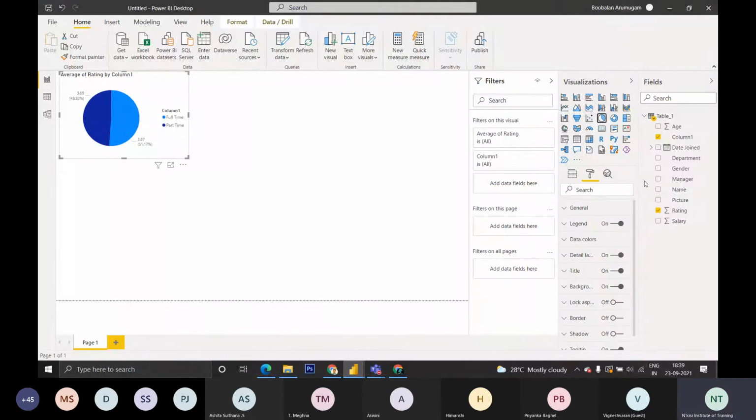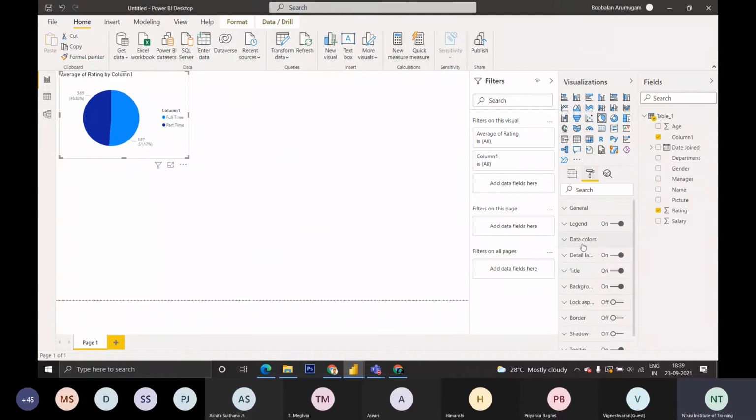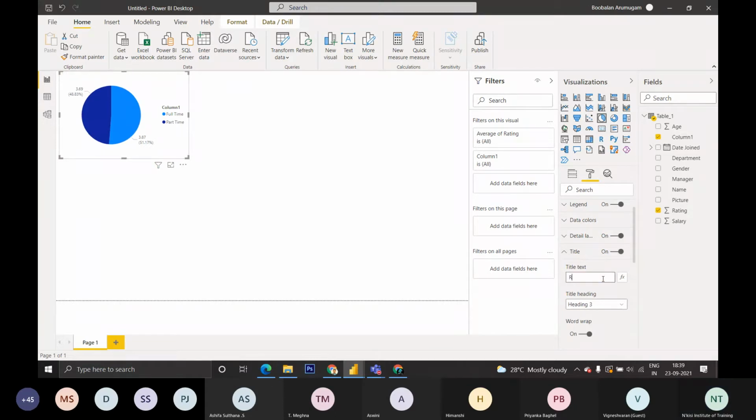Then these are the various visualizations, and this option is for formatting. In Excel, we have bold and all those things; they will be available here. Whatever you want: borders, backgrounds, titles, legends, colors, data colors, all these will be available here. If I want to change this colour and this heading, this is the title. Instead of average rating by column, I want to change it to rating based on gender. You could see the title has been changed.